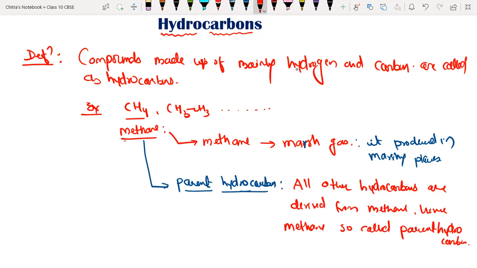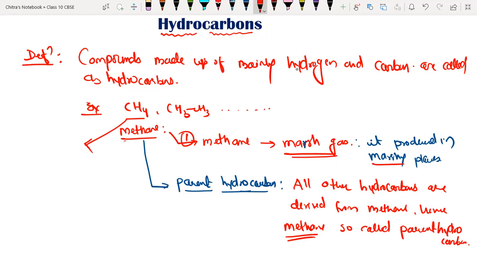Any doubt here about methane? No, sir. Okay, so we have to identify the molecular mass of methane also. So the first point about methane: it is called marsh gas, and you have to remember why, because it is produced in marshy places. It is also called the parent hydrocarbon because all other hydrocarbons are derived from methane only. These key points I am underlining here are very important. You have to remember them always.